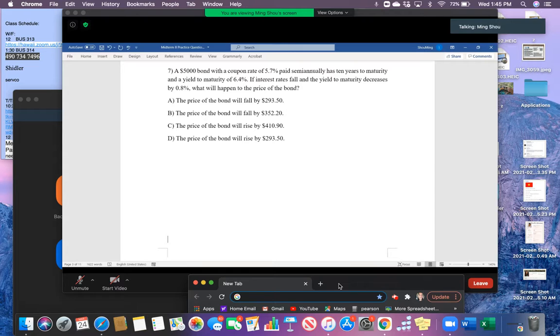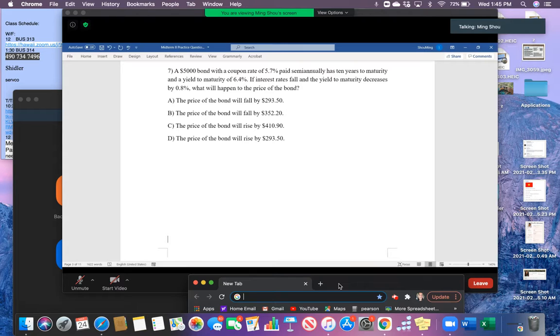If we want to check what happened to the bond price, we simply calculate what the price is before the interest rate change and what the bond price is after the interest rate change, right? So let's check what information we have.